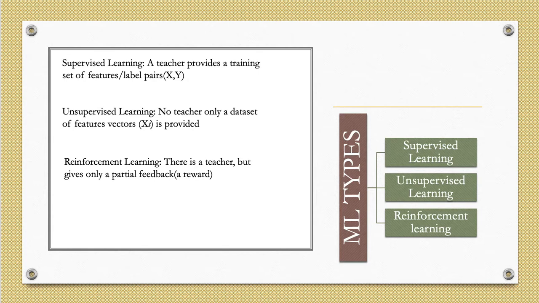Now let's look at unsupervised learning. The reason it's called unsupervised is that here only examples with attributes X are given, that is, just the data without any label. So there is no teacher to provide class labels. Unsupervised learning allows us to approach problems with little or no idea of what our results should look like. We can derive structure from data where we don't necessarily know the effect of the variables.